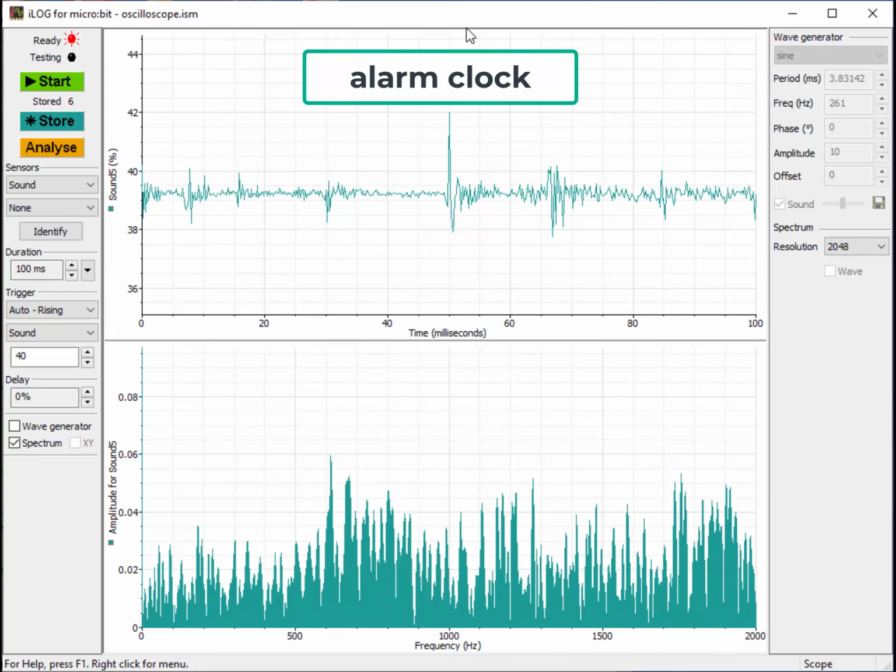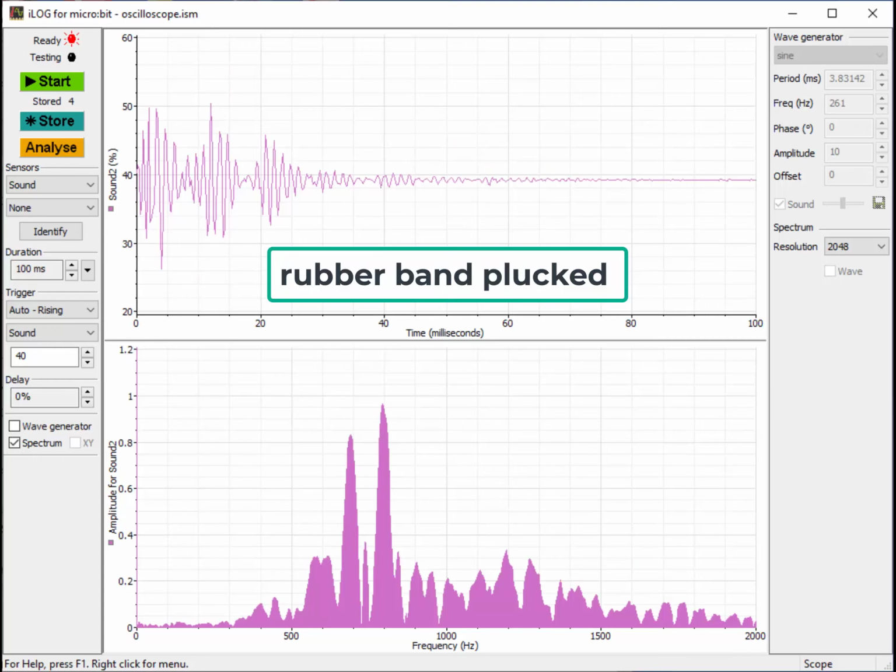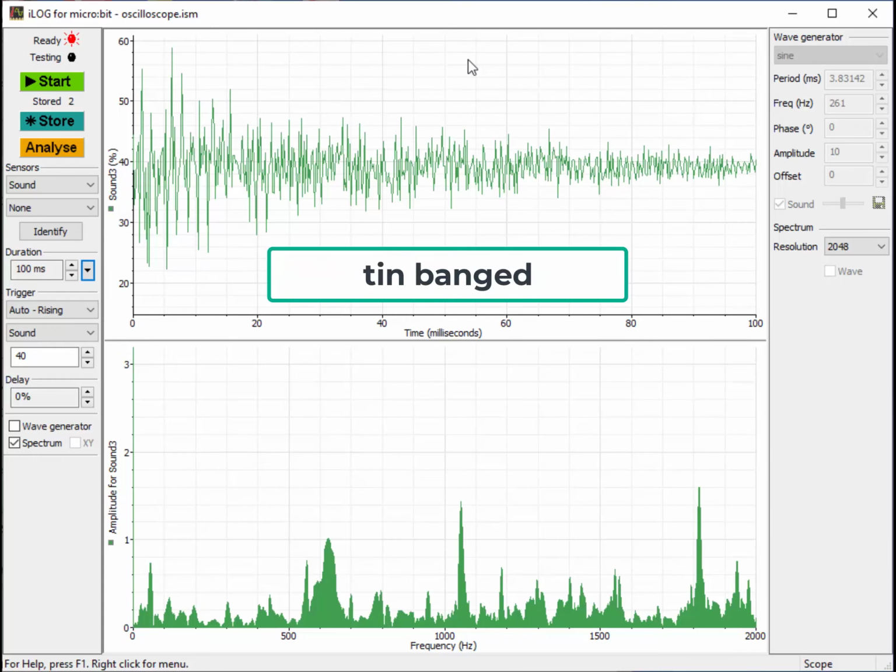iLOG software offers a variety of data logging techniques and has many tools for analysis and making graphs come alive.